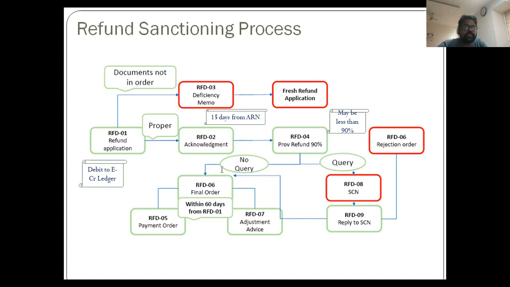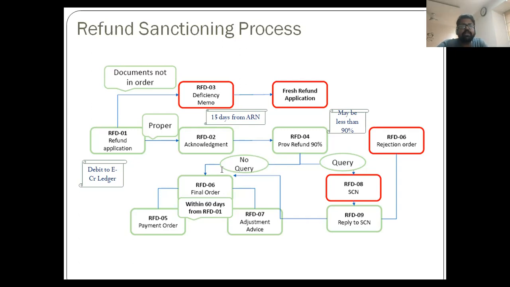But if the officer thinks that the documents are not complete in all respects, then he may also issue RFD 3, which is a deficiency memo stating the reasons for issuing the deficiency, whatever the deficiency is.